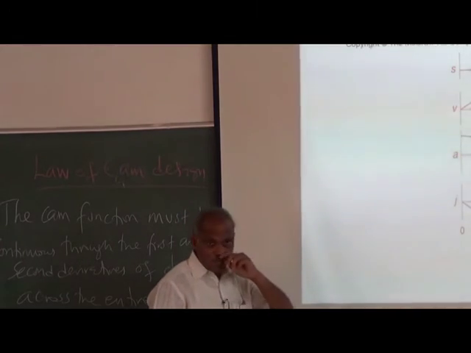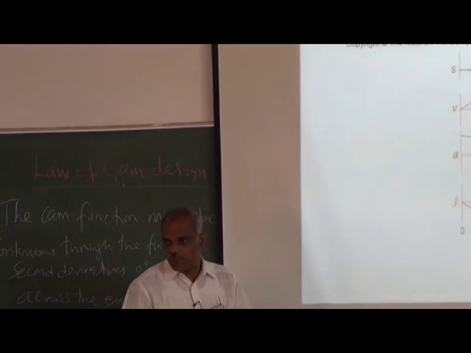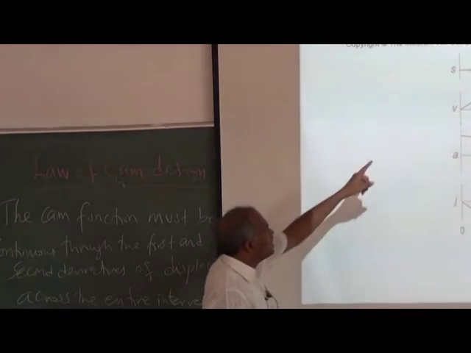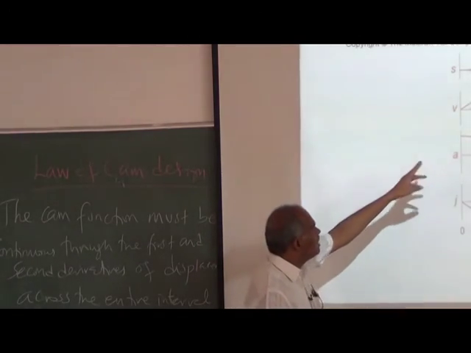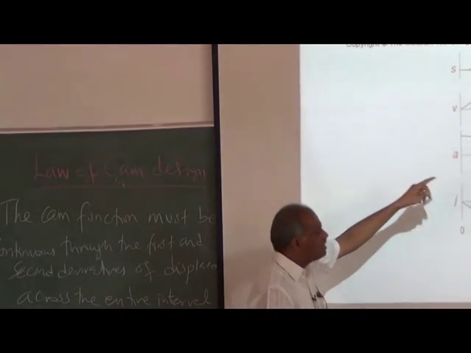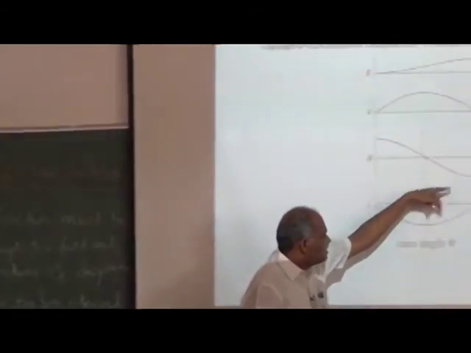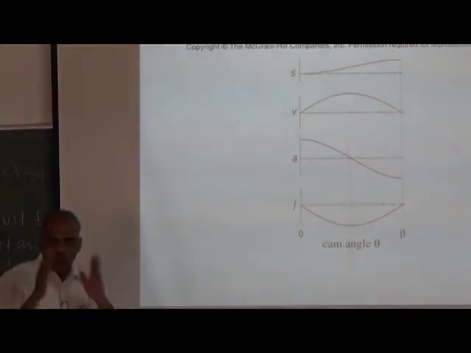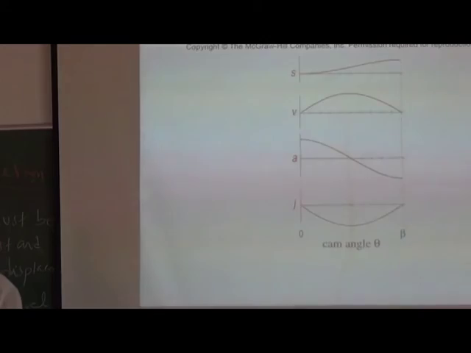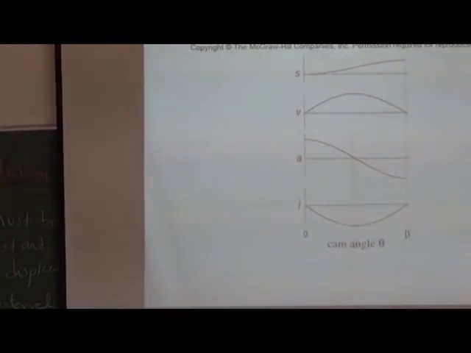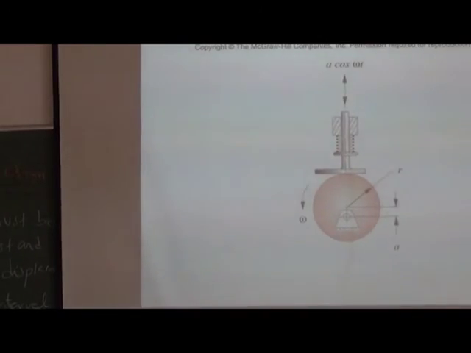So that appears to be a solution. The displacement varies sinusoidally, velocity is like this, then the acceleration is like this, and there is a jerk. If you look at that particular portion, there is no problem. So it may appear that you can use it, but unfortunately, what happens?